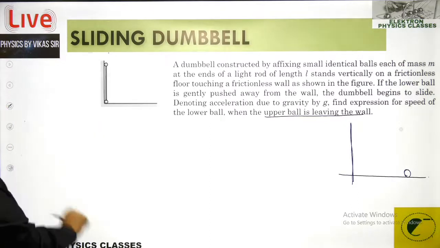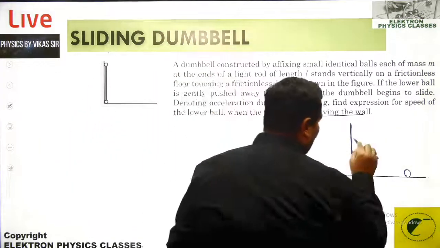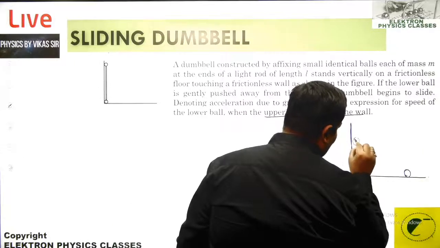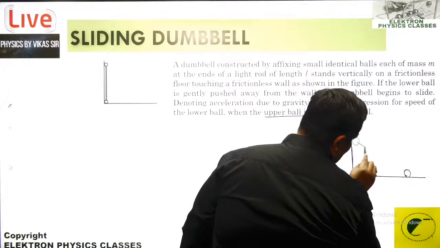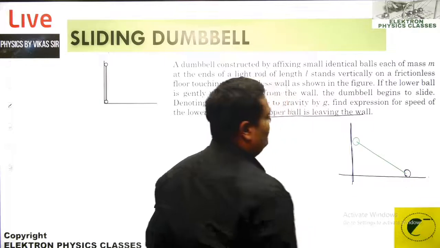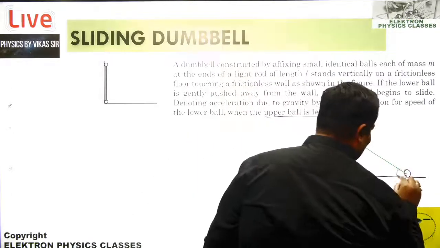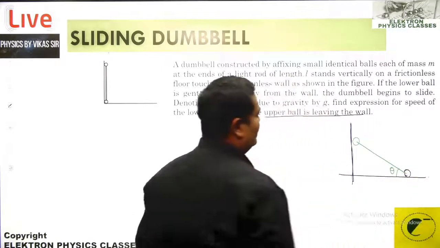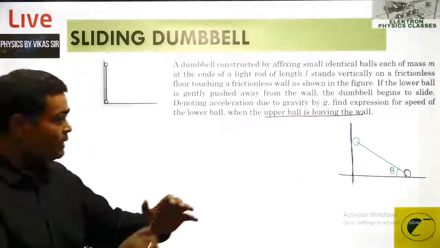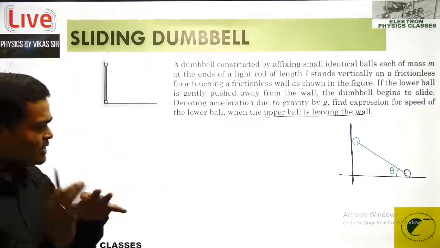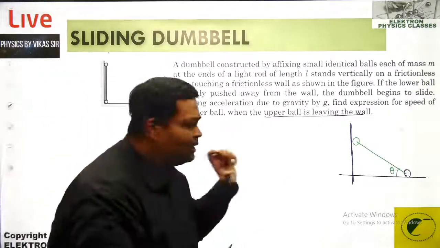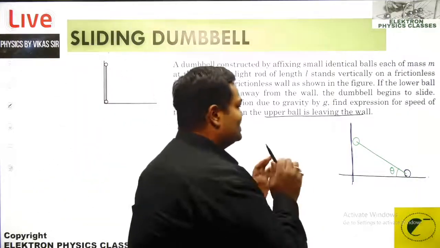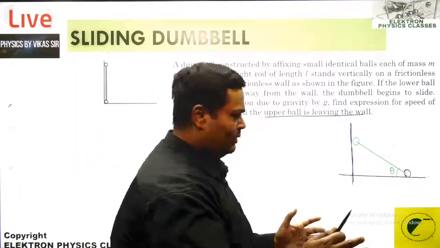So let us construct that particular instant where it is just going to lose the contact. Let's assume the instantaneous angle at that moment is theta. Just before that instant, when it loses the contact, let's draw the forces on it.